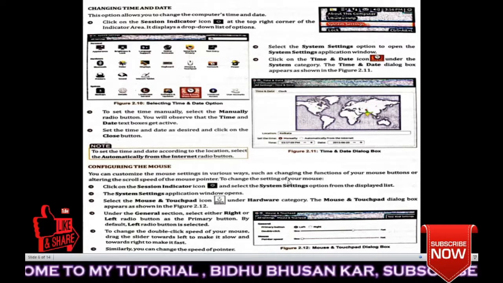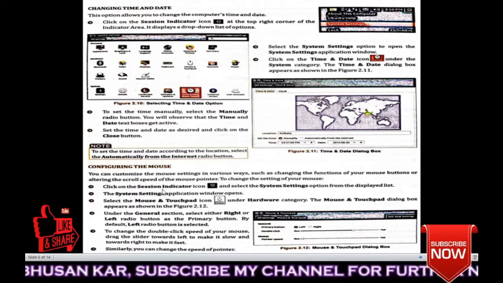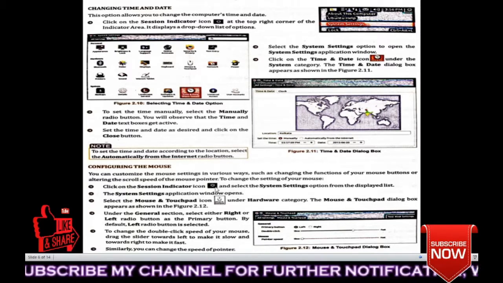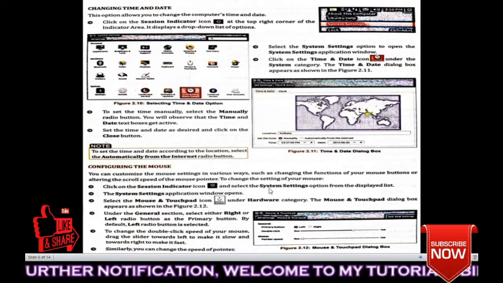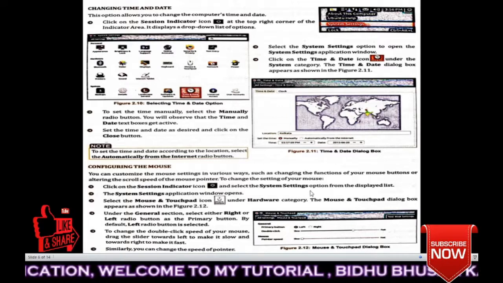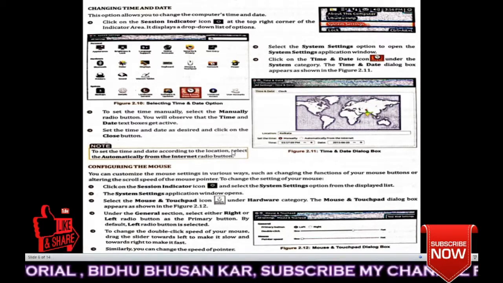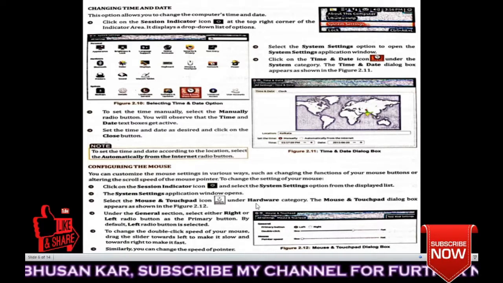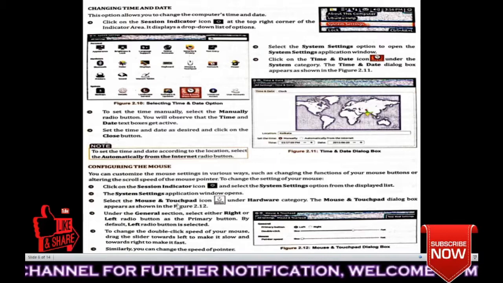To change the settings of your mouse, what to do? Click on the session indicator icon. See, again this session indicator icon, you have to click it and select the System Settings option from the displayed list. This is the displayed list, as you can see. Understood or not? You have to select System Settings. Then the System Settings application window opens.